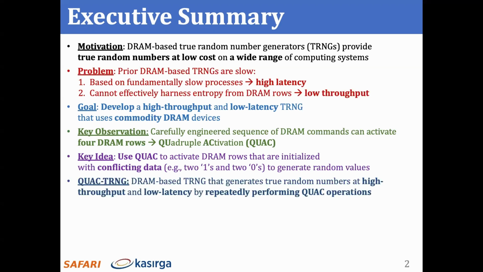We develop QUAC-TRNG, which repeatedly performs QUAC operations and post-processes the results using a cryptographic hash function to generate true random numbers at high throughput and with low latency.